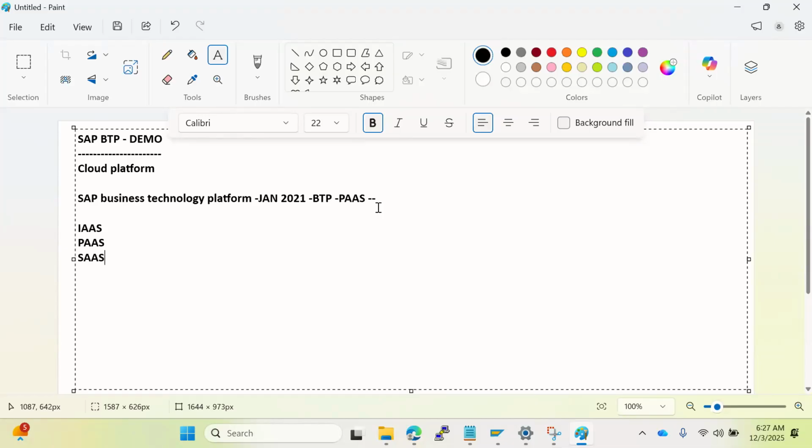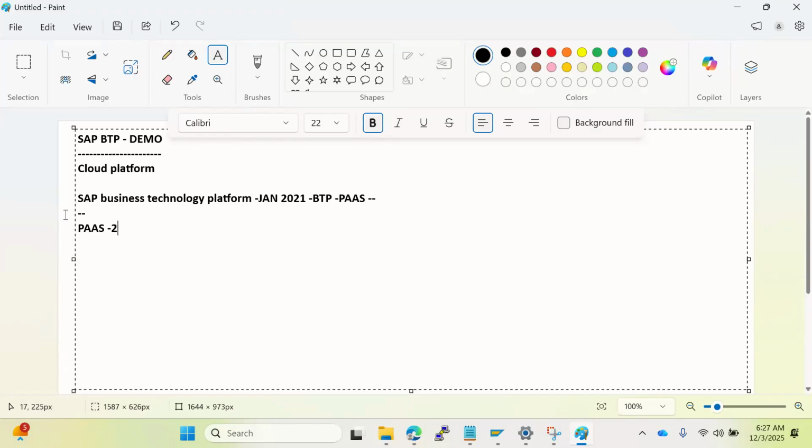The customers can opt for any one of the services. If they want only infrastructure, they can go for the infrastructure as a service model, or only platform as a service model, and if infrastructure plus software is required, they can go for the SaaS model. But SAP had already entered the PaaS market in 2012.